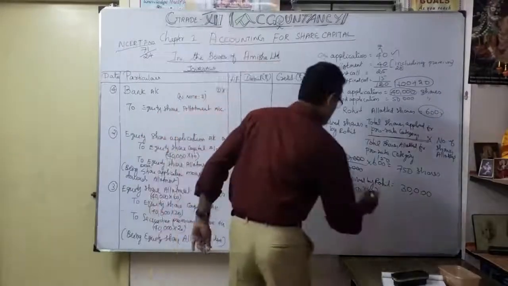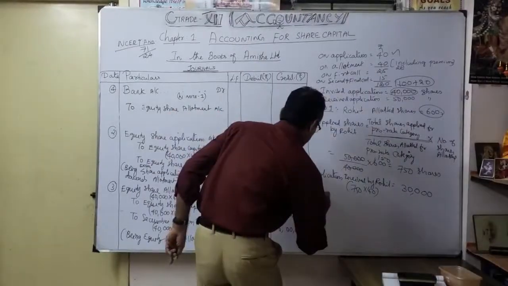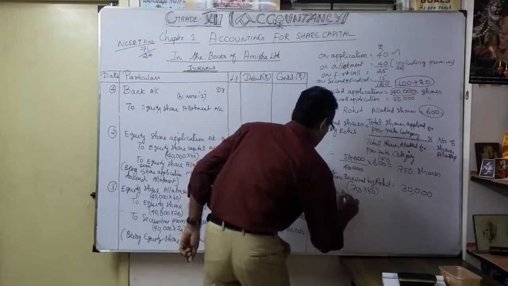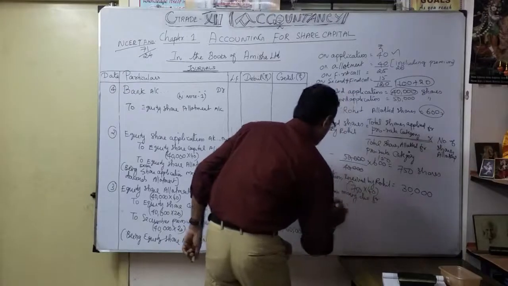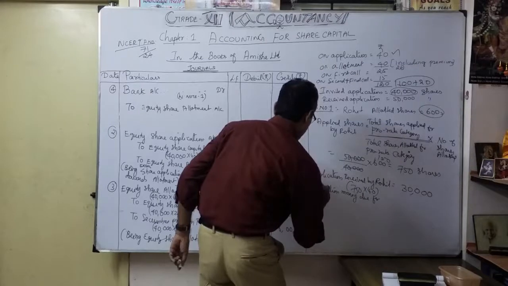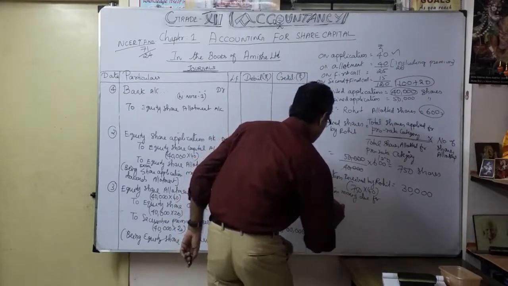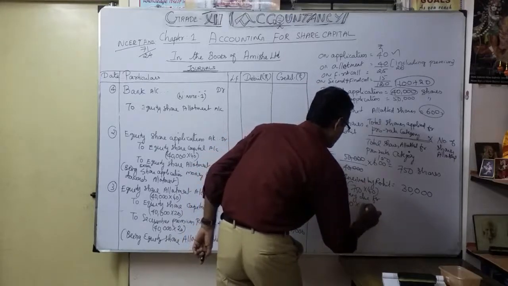How? 750 into 40. It is actually due for what? Application money. Application money due for allotment. How much? Only 600 into 40.